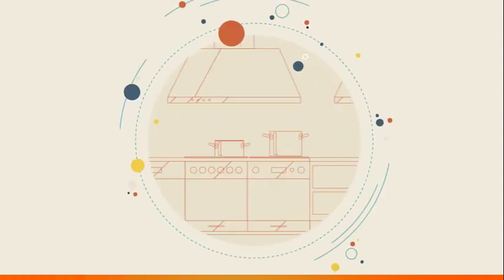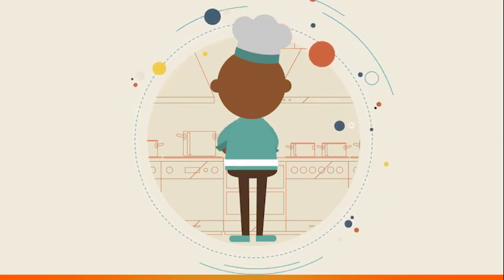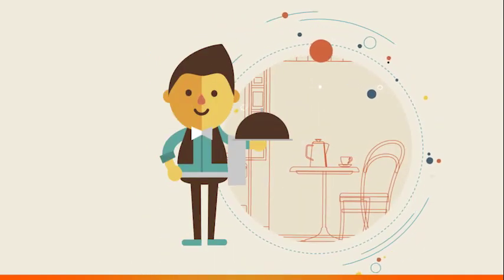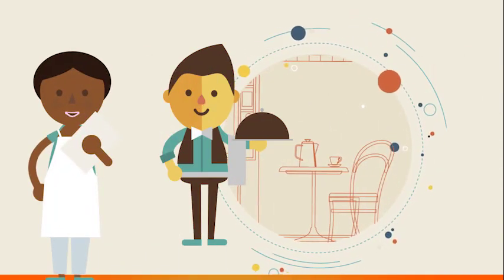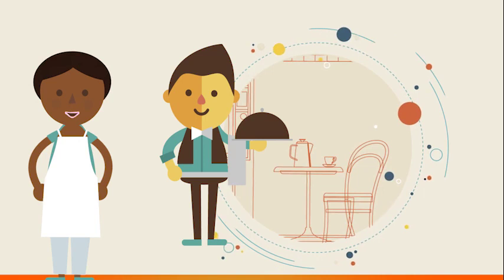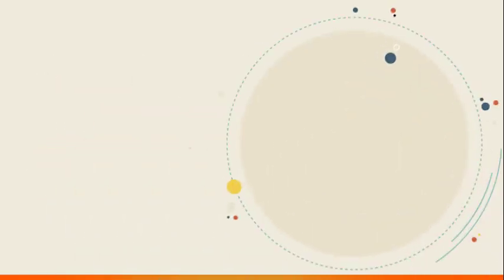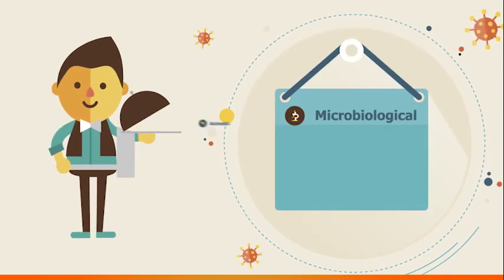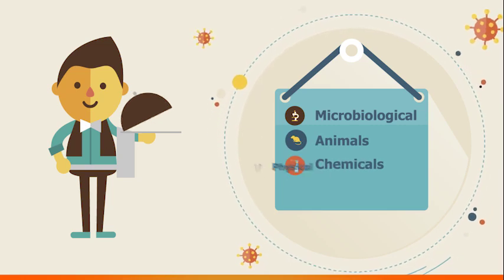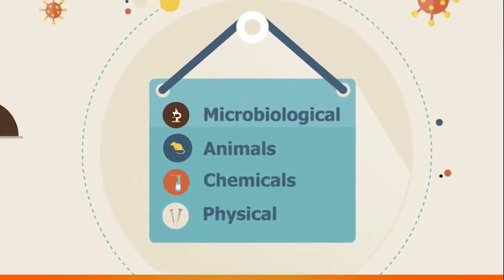As the name explains, there are some dangers that the HACCP practice can explain to us before they start, and if we are not careful, these dangers can happen. This is because the food, from the time it is made to the time we serve it, may have bad bacteria, but this depends on how we follow the steps of all the HACCP processes. Here are 4 possible dangers to food safety: microbiological, animals, chemicals, and physical. Let us learn about these dangers in detail.